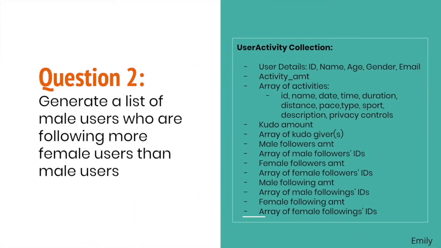So moving on to queries. For question 2, we use the user activity collection, which contains user details such as ID, name, age, gender, and email, activity amount, array of activities with the corresponding activity details, kudo amount, array of kudo givers, and the users following and follower amounts and arrays that are split by gender.